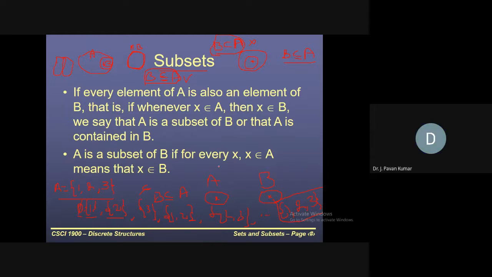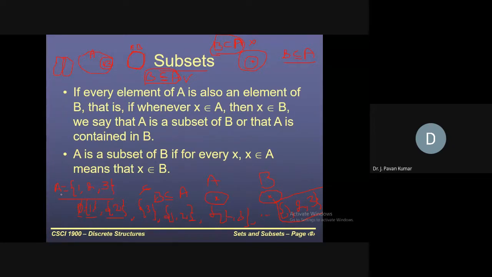So now there is one very important term in set theory, the power set. What is the power set? It is a set which contains all the subsets of the given set.